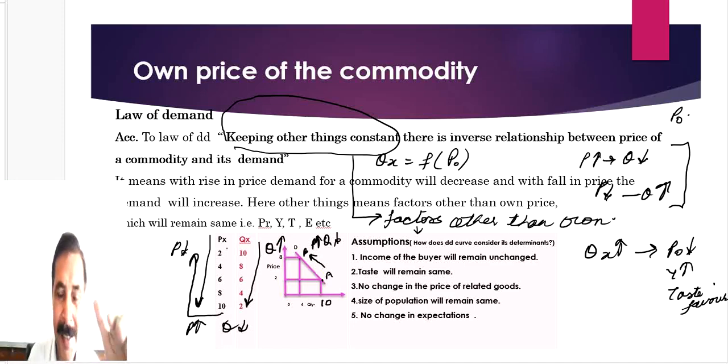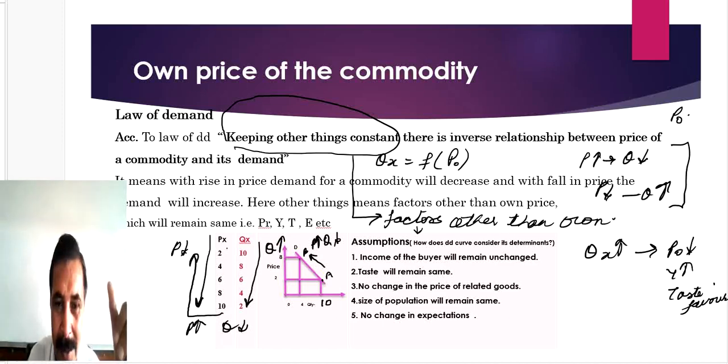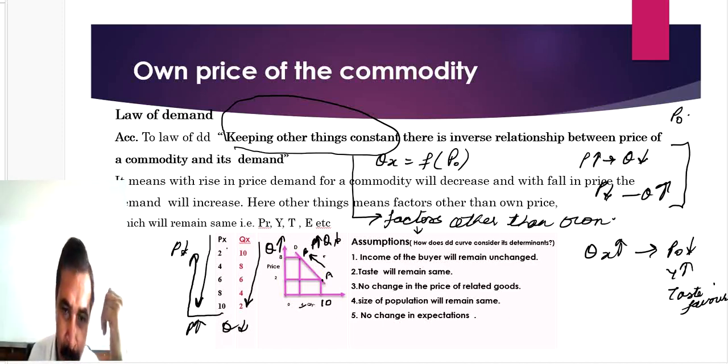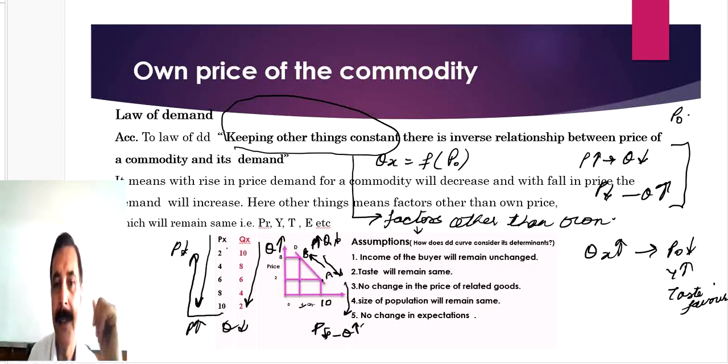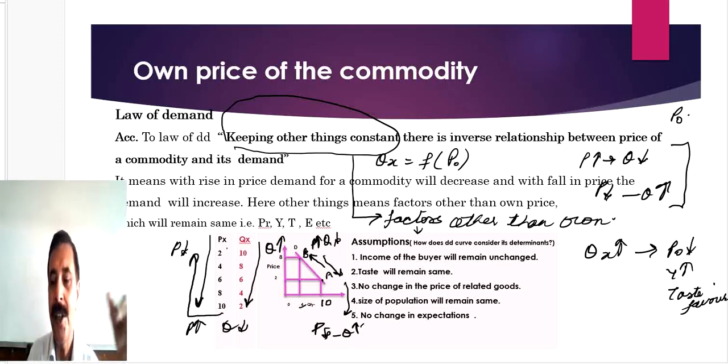But as price rose from 2 to 8, demand falls from 10 to 4 units. And if you read this curve in the downward direction, means you move from point B to A, this downward movement indicates fall in price and rise in demand. So that is your law of demand.